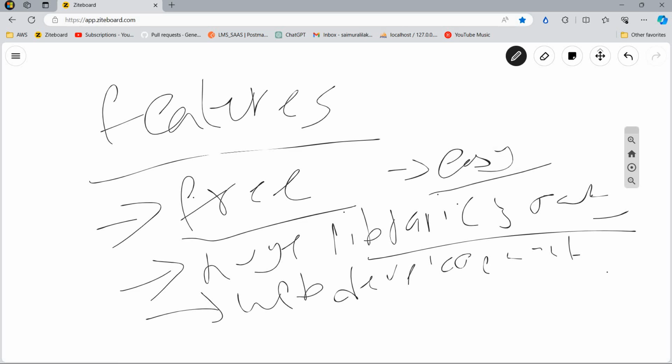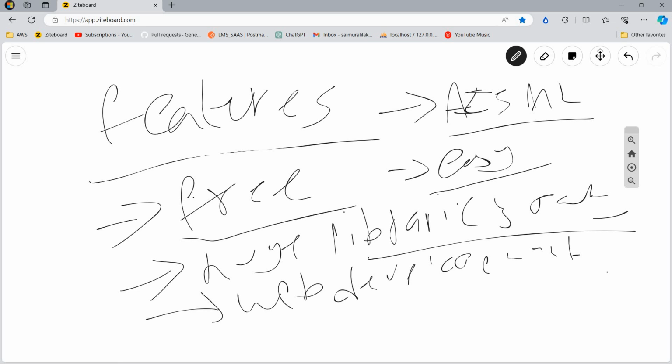That means Python is considered one of the easiest programming languages to learn when compared to other programming languages. So it is free, it is easy, it is a good choice for web development, it supports libraries and packages, and if you want to establish your career in artificial intelligence and machine learning, AI and ML, Python is the best way to go into this field.